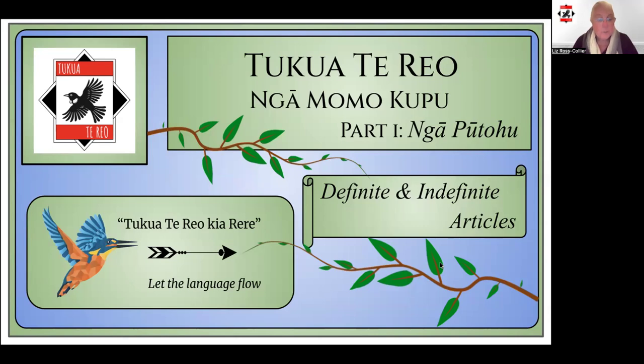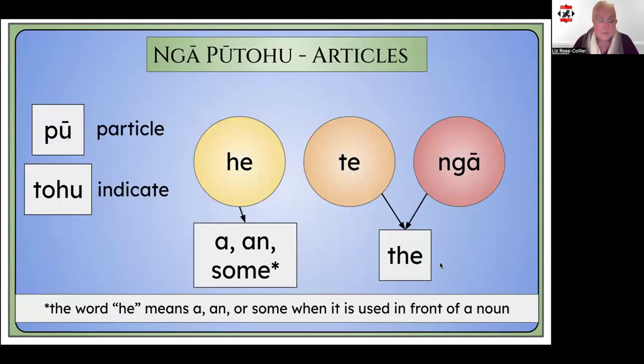In this video, we'll be looking at the definite and indefinite articles he, te, and ngā. These are called Pūtohu, or another word for them is pūingoa. So here we have three Pūtohu in Te Reo Māori.